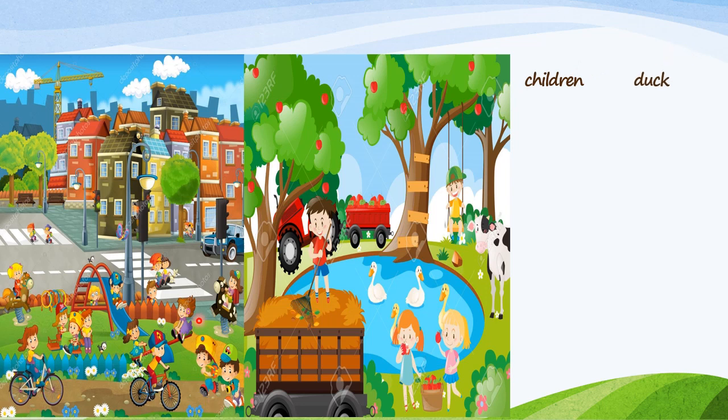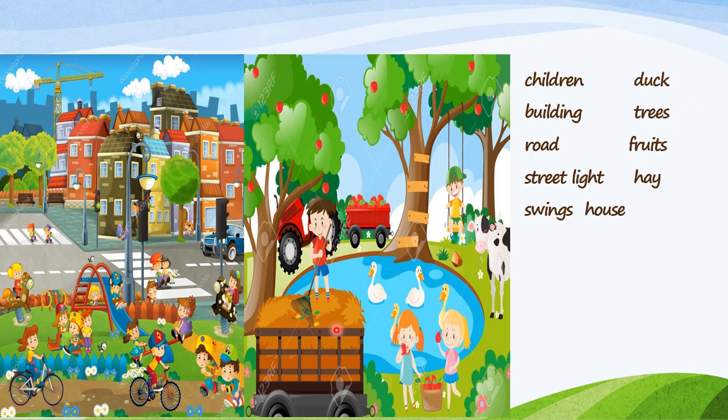Children doing different activities at different places. Okay, some are playing in the garden, a few are crossing the road from the zebra crossing, a duck enjoying swimming in the pond, buildings, trees, road, fruits on the trees, street light, hay, swings, different swings in the park,